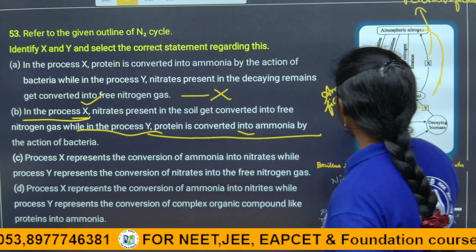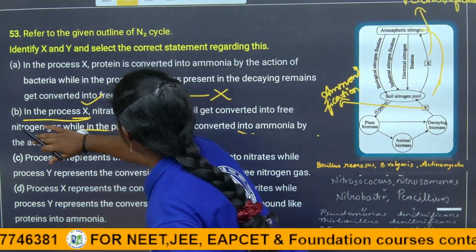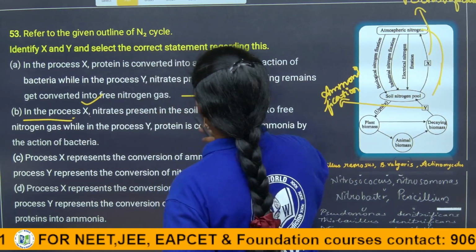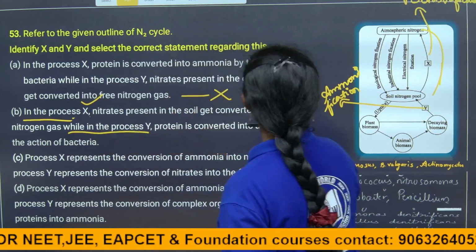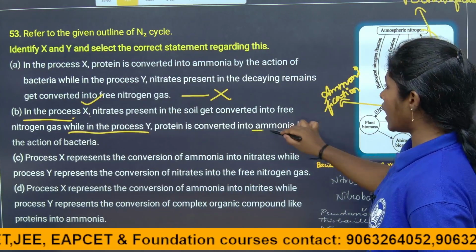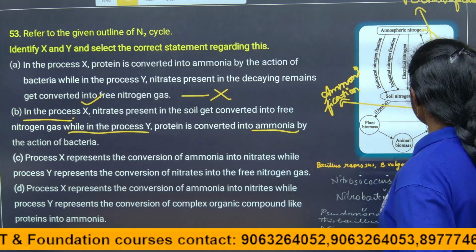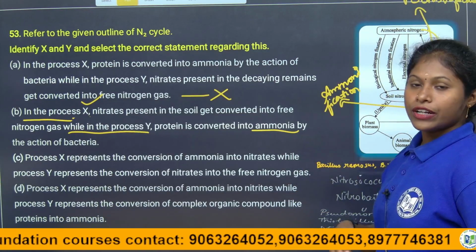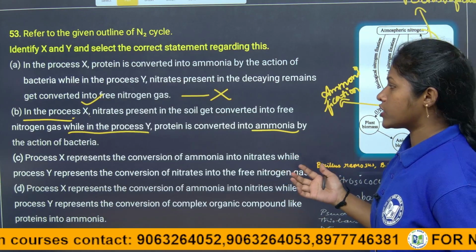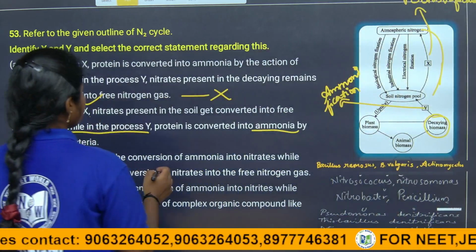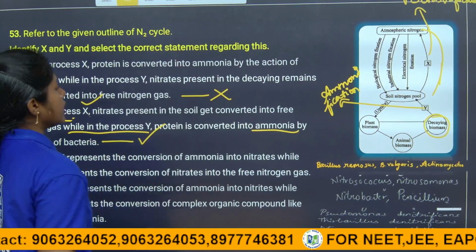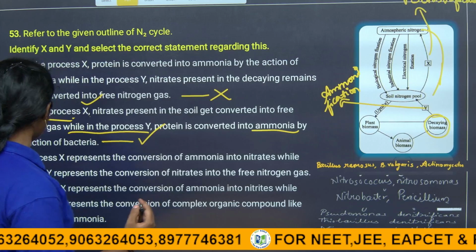In the process Y, the protein is converted into ammonia by the action of bacteria. With the help of the action of bacteria only, this gets converted into ammonia. This process is called ammonification, right. So here the second statement is absolutely right. Let's see the other two statements also, children.